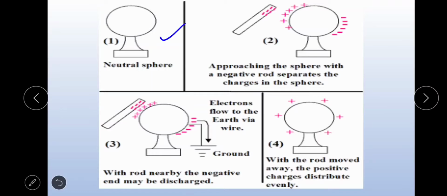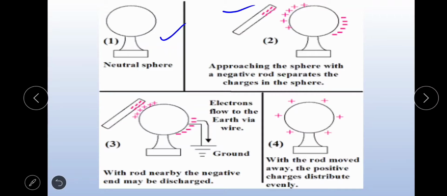In the second diagram, when a negatively charged rod is brought near the sphere, the negative charges in the sphere move away from the rod due to repulsion.